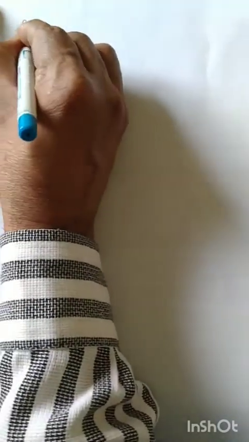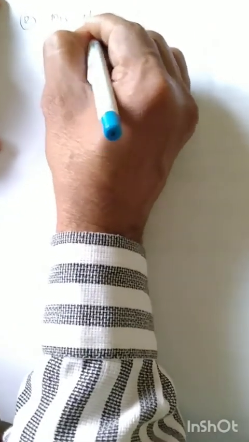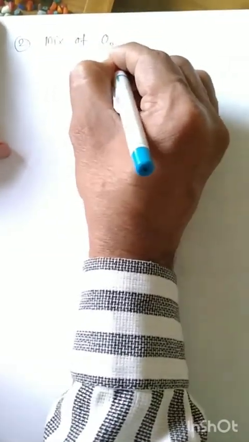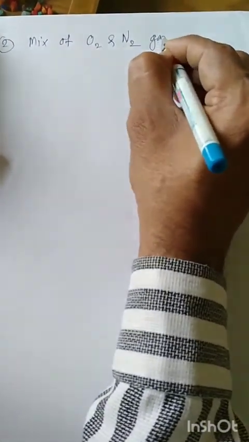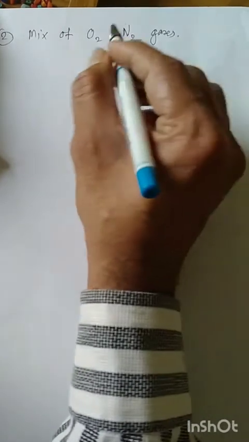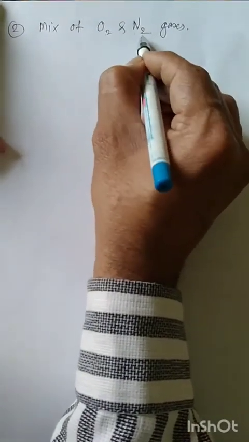Now take the second example. A mixture of oxygen and nitrogen gases. There are two components, oxygen and nitrogen.